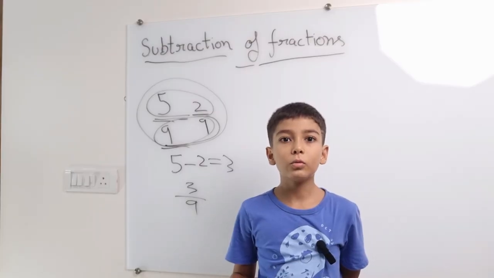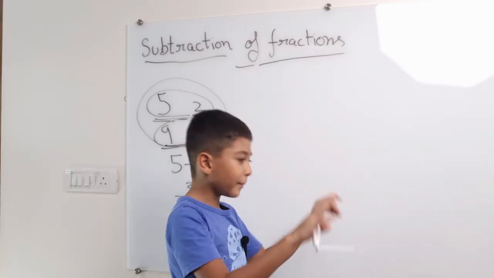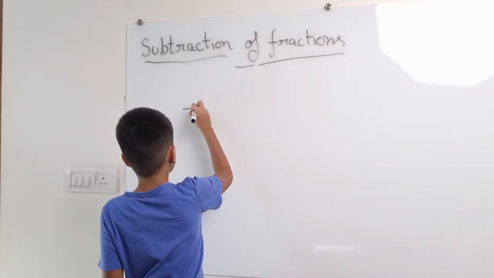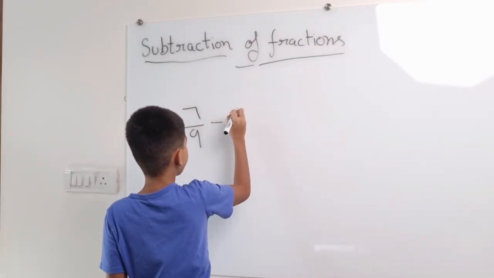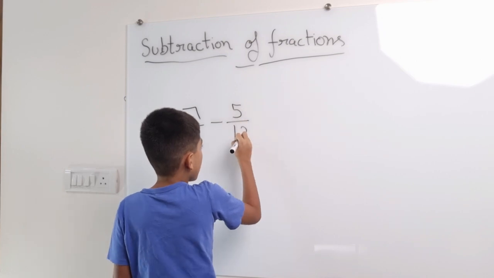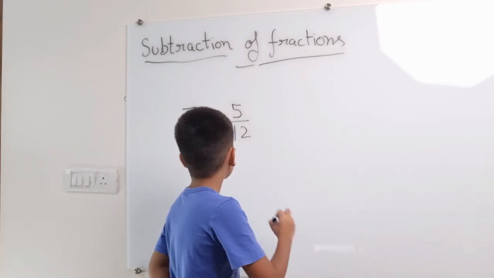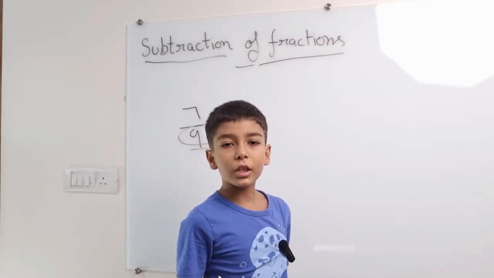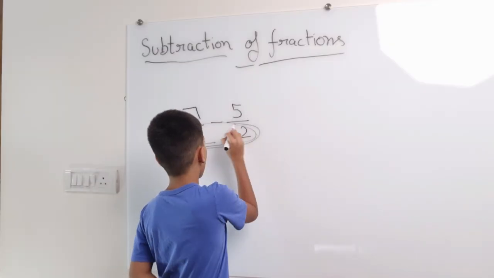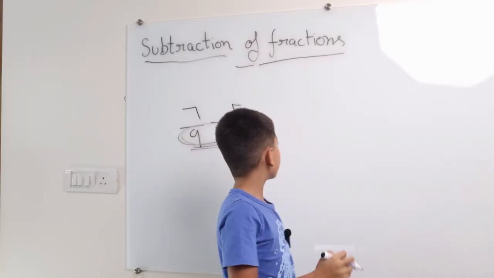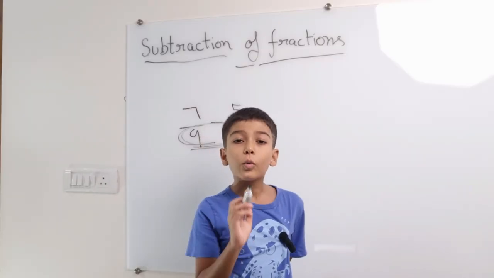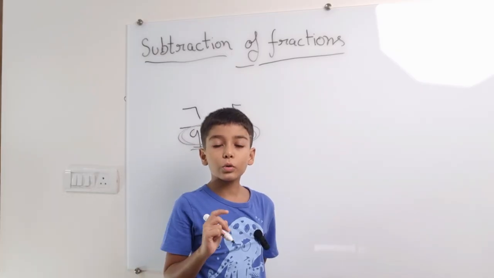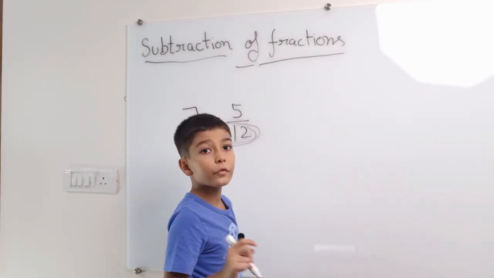So let's go to our second example. Our second example is 7 by 9 minus 5 by 12. The denominators are not same, so that's an issue. So let's take the LCM of these two numbers to make them equal. And I'm going to use the division method of LCM.